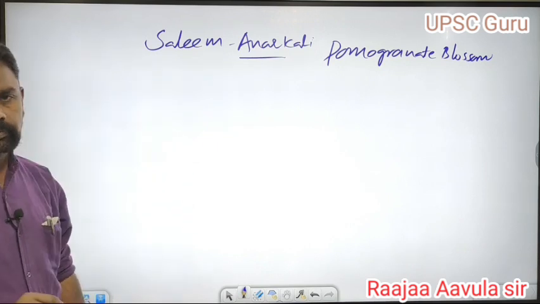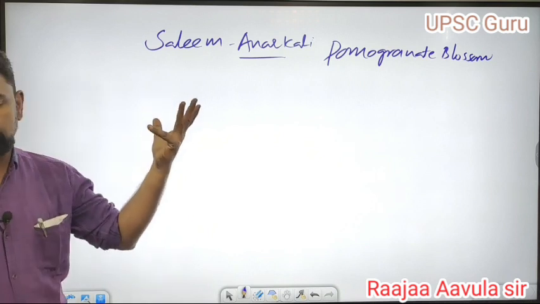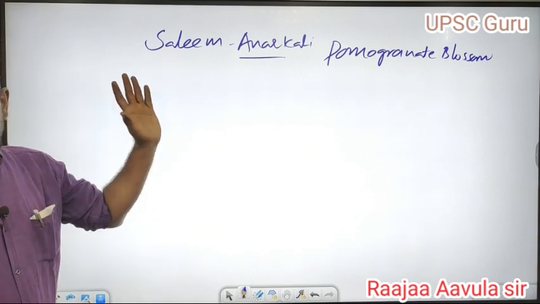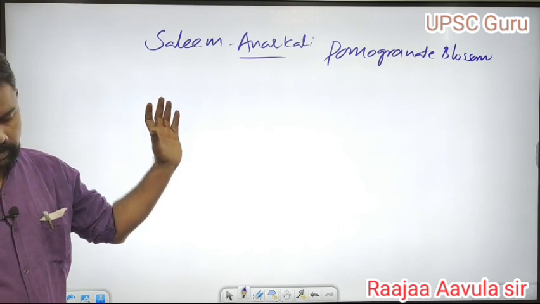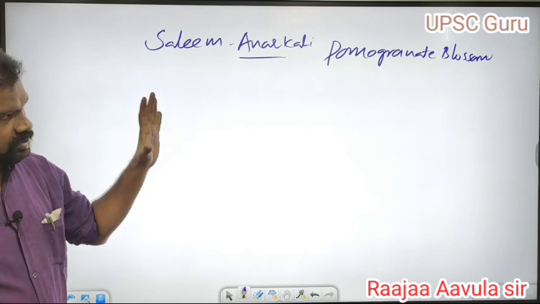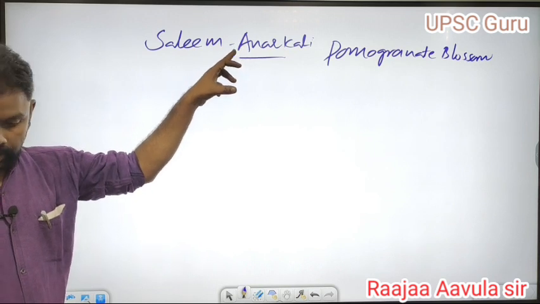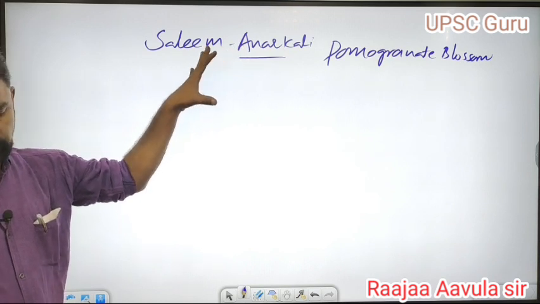There was a story. Salim fell in love with Anarkali, but his father Akbar was not interested. She had an illicit relationship with Salim, and there is no historical evidence for this.